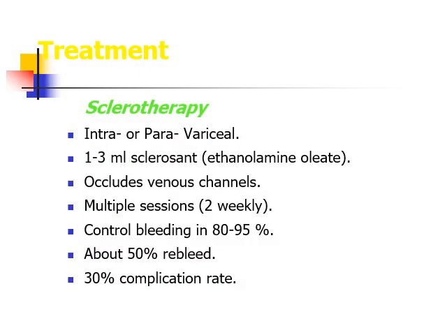Definitive treatment of bleeding esophageal varices is sclerotherapy or esophageal band ligation. In sclerotherapy, with the help of an endoscope, 1 to 3 ml of a sclerosing agent like ethanolamine oleate is injected into the engorged venules. It may require multiple sessions. It controls bleeding in 80 to 95% of cases.